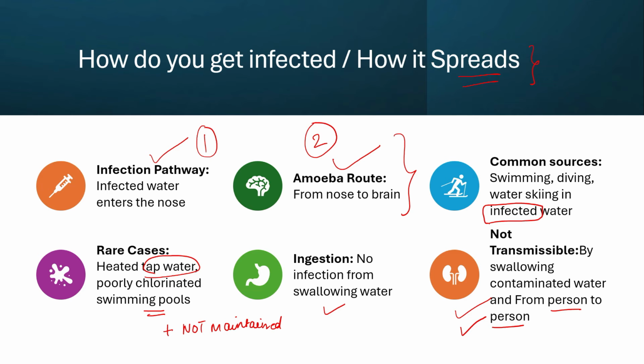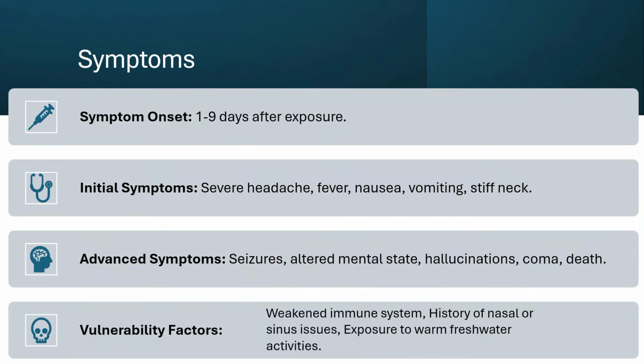Now let's move ahead. What are the symptoms? This is quite an easy thing to notice, but still what happens is symptoms are similar to many other diseases. So the issue becomes diagnosing this disease properly. Symptoms come 1 to 9 days after the exposure.